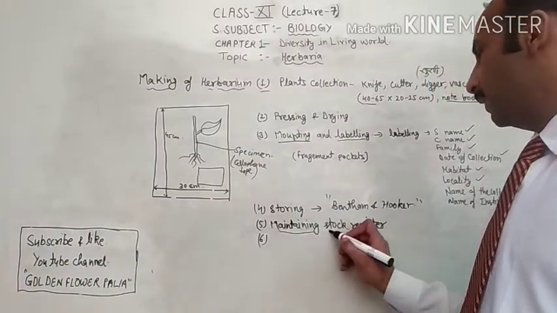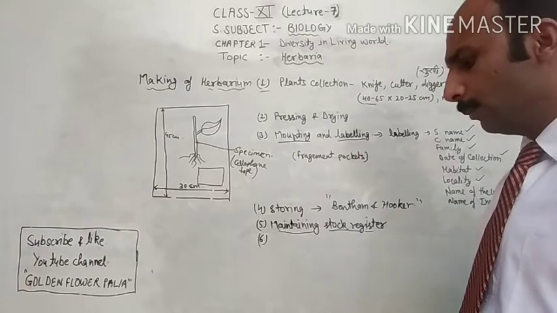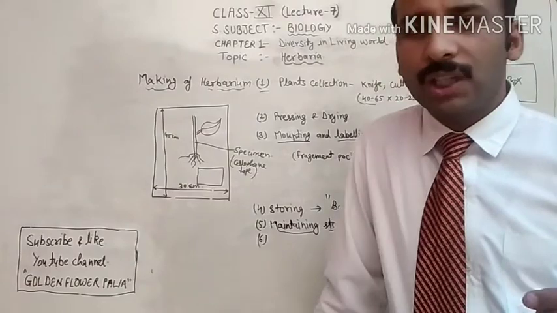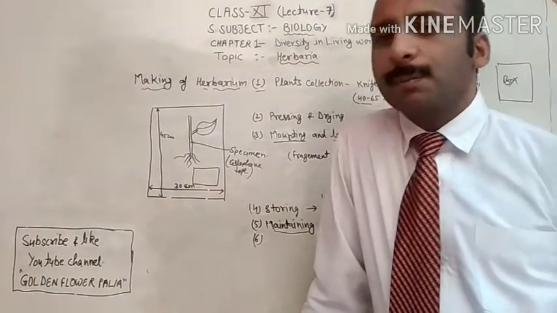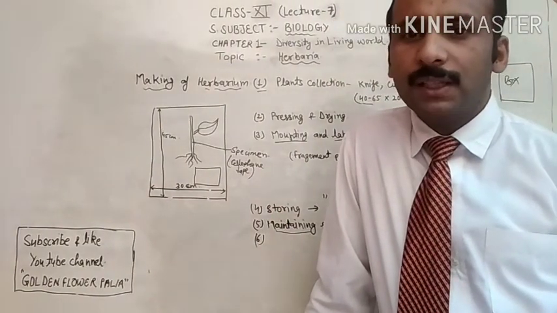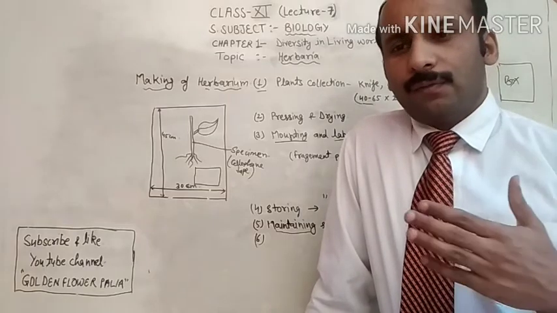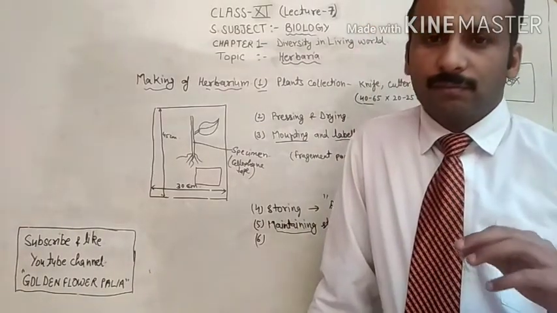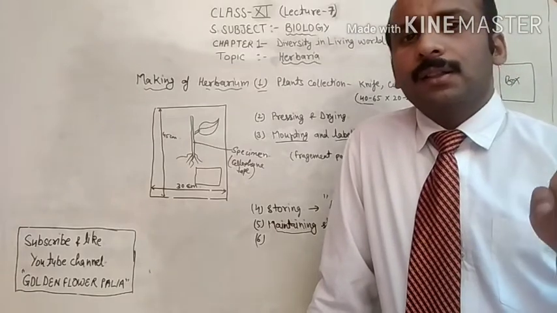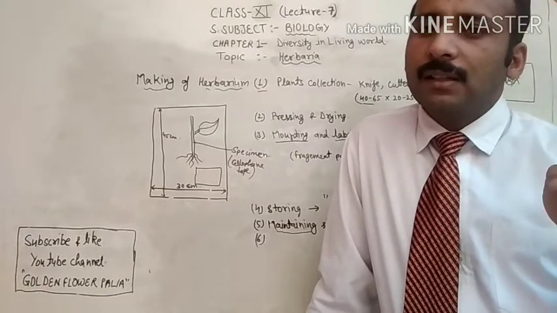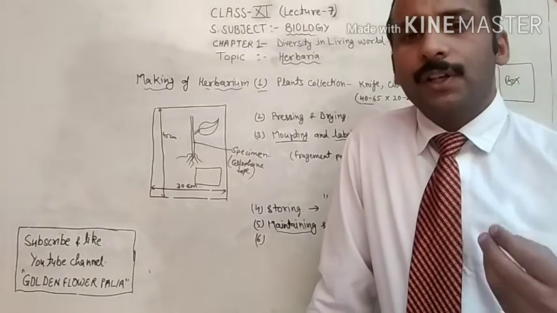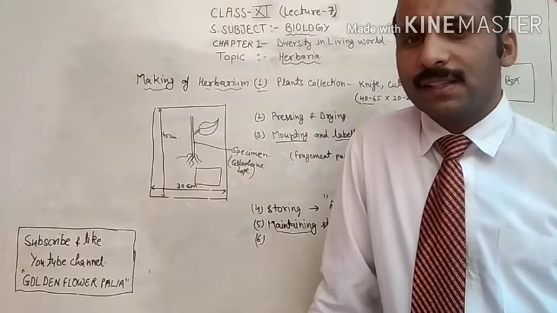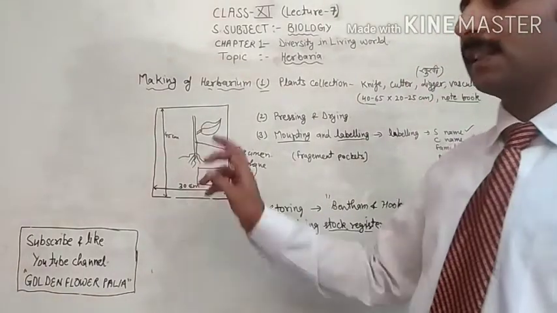Next one is maintaining and the stock register. Maintaining means after regular intervals of time you have to check, because these specimens were living parts, and after some time after drying, they are dead, but they are made up of different nutrients, carbohydrates, proteins, so the insects can spoil these specimens.